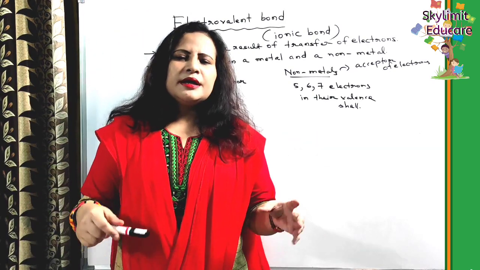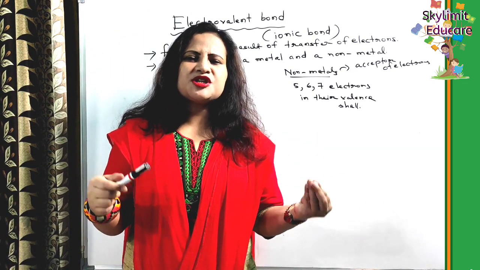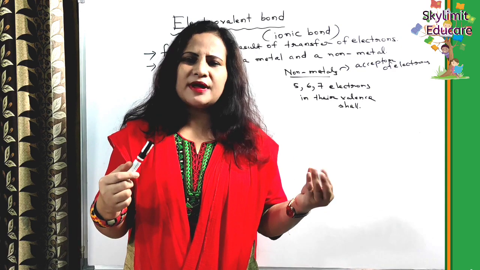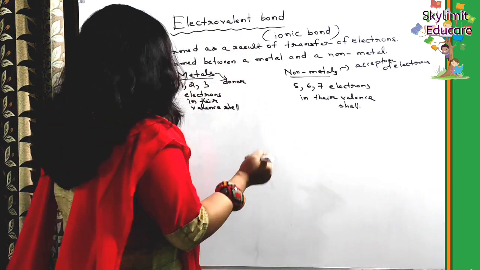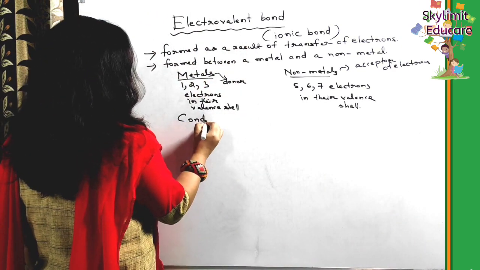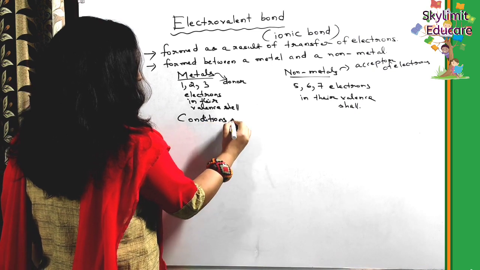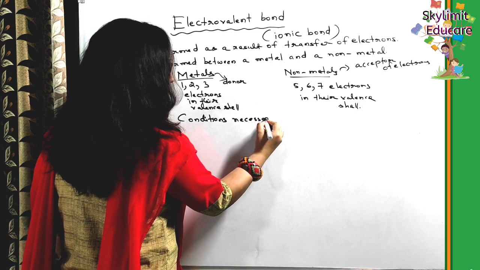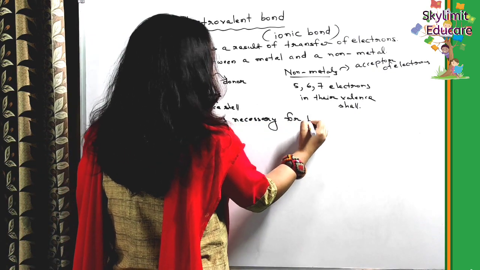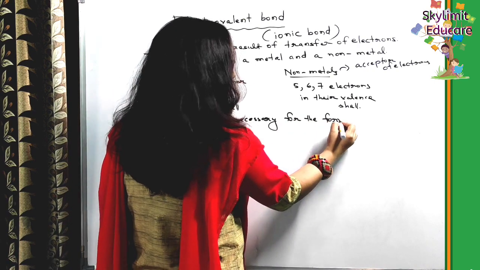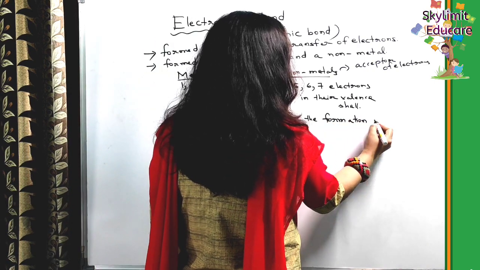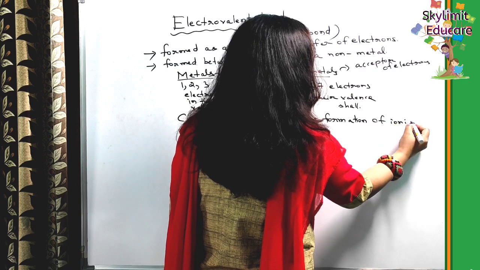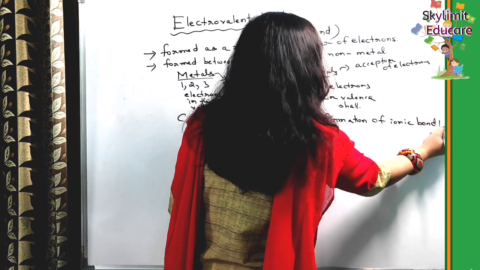Now let us discuss the conditions which are necessary for the formation of the electrovalent bond, the ionic bond. Same thing.